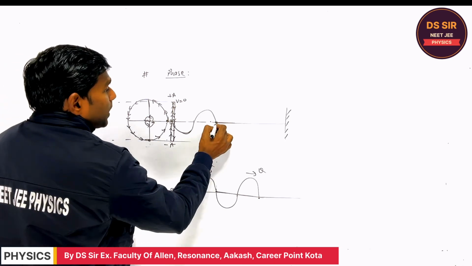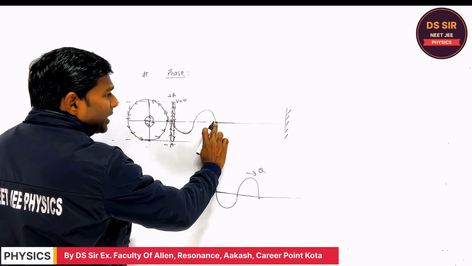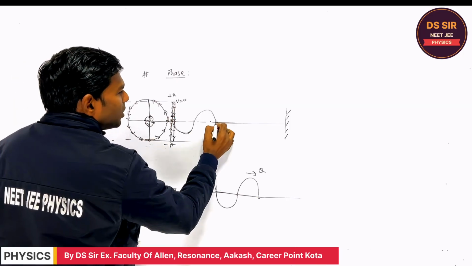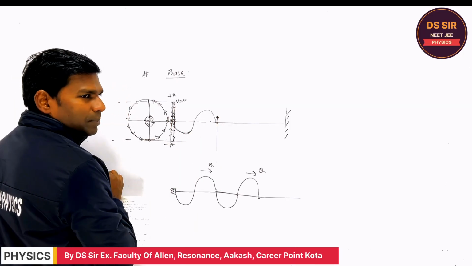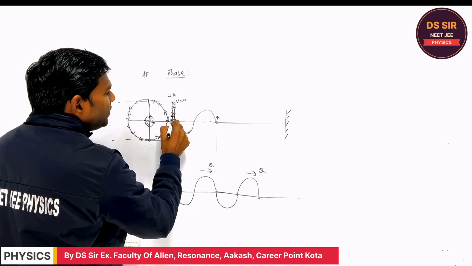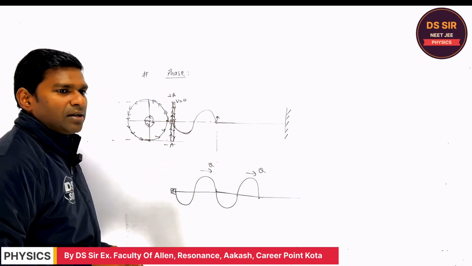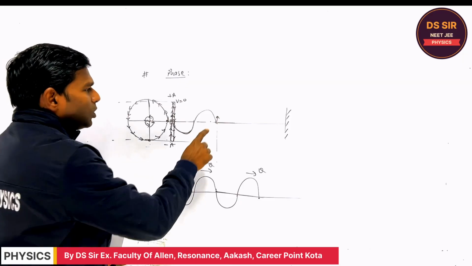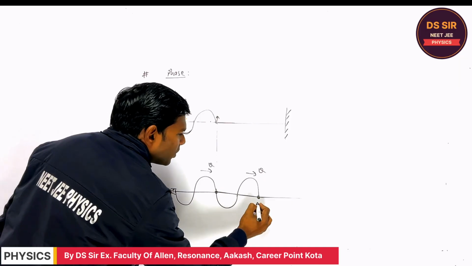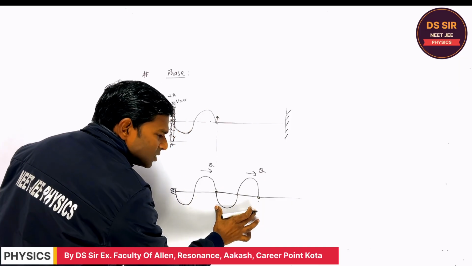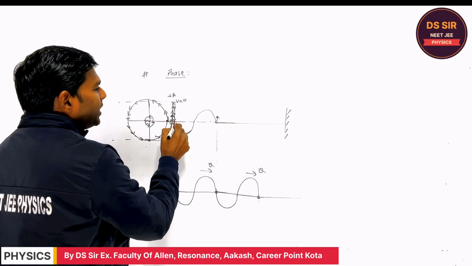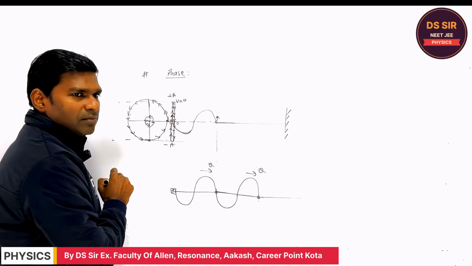Listen, when this particle is moving, listen one thing, initially this particle is moving, now this particle is moving up, starts moving up, right? So what is the phase difference between these two particles? Can you tell? 2 pi. Very good. So between this particle and this particle, what is the phase difference? Say 2 pi. This particle has already gone through the 2 pi and it just starts moving in this case.